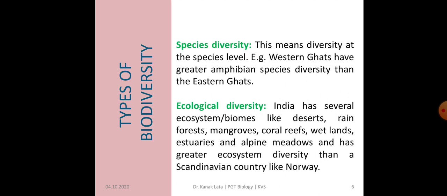Another diversity is ecological diversity. We know that India has several ecosystem biomes like deserts, rainforests, mangroves, coral reefs, wetlands, estuaries and alpine meadows. And so it has greater ecosystem diversity than a Scandinavian country like Norway.